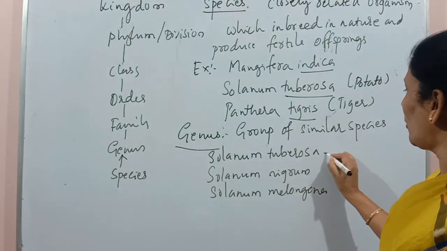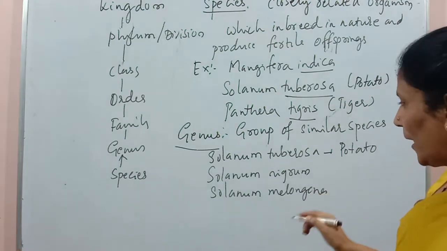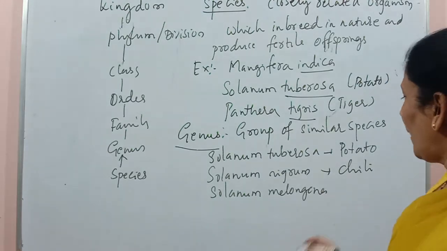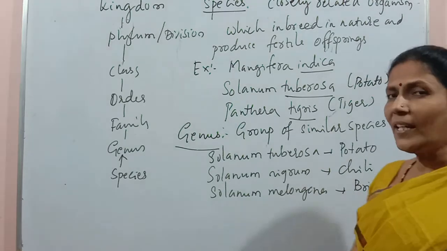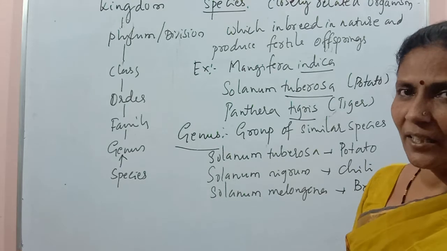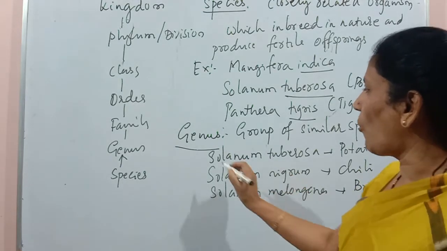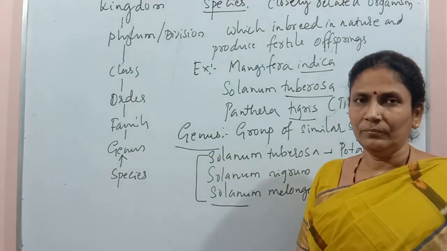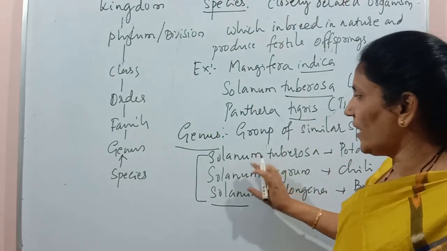Solanum tuberosum is the scientific name of potato. Solanum nigrum is the scientific name of chili. And Solanum melongena is the scientific name of brinjal. All these three are different species. But because of certain characters which they share with each other, these three species are placed in the same genus, and that is Solanum.